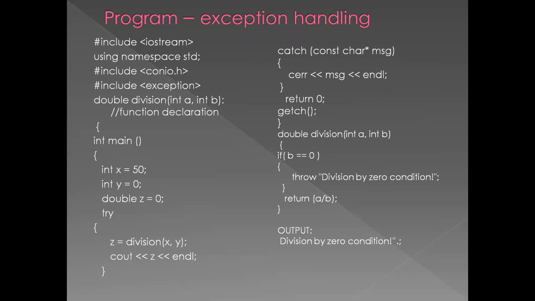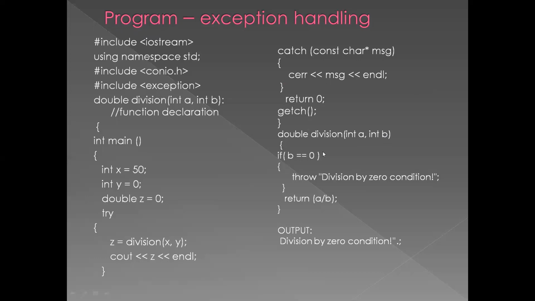These are the libraries you have imported: iostream, using namespace std, conio.h, and exception. First we'll see the double division. In the double division, you have passed two parameters, a and b, and opened the brace.